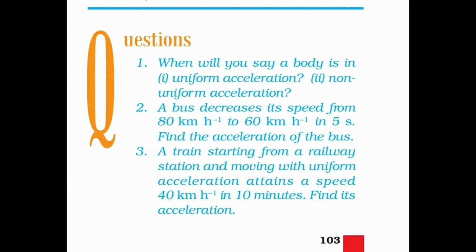Second question. A bus decreases its speed from 80 km per hour to 60 km per hour in 5 seconds. Find the acceleration of the bus. Given terms: initial velocity 80 km per hour and final velocity 60 km per hour. Time 5 seconds. What we have to calculate? Acceleration of the bus. Let us start calculations.